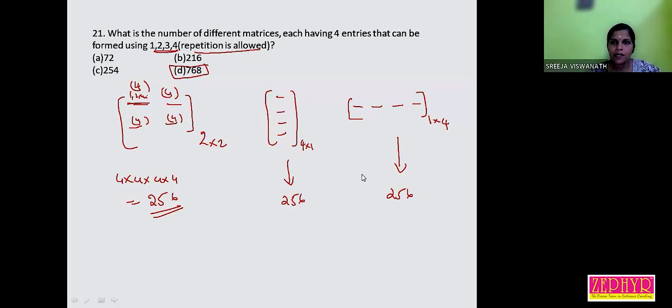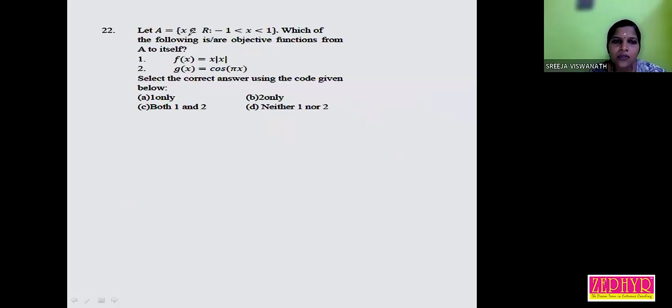From relations and functions. Let A be the collection of all x belonging to R where -1 less than x less than 1. Which of the following are bijective functions from A to itself? f of x is equal to x mod x.